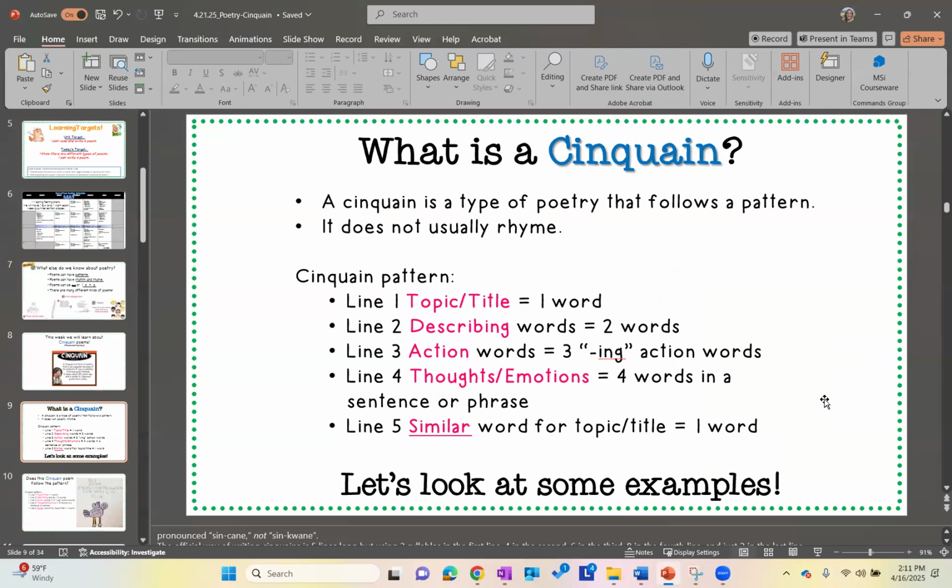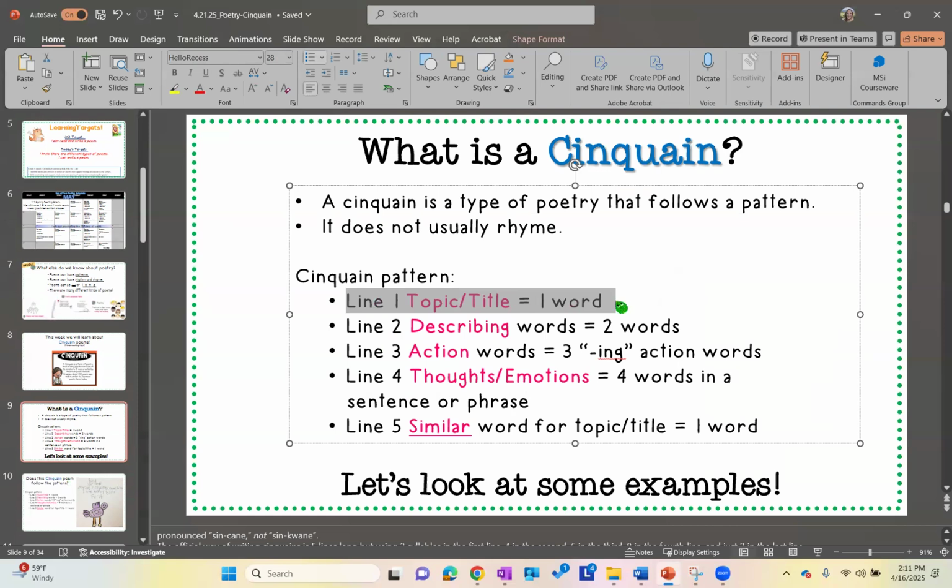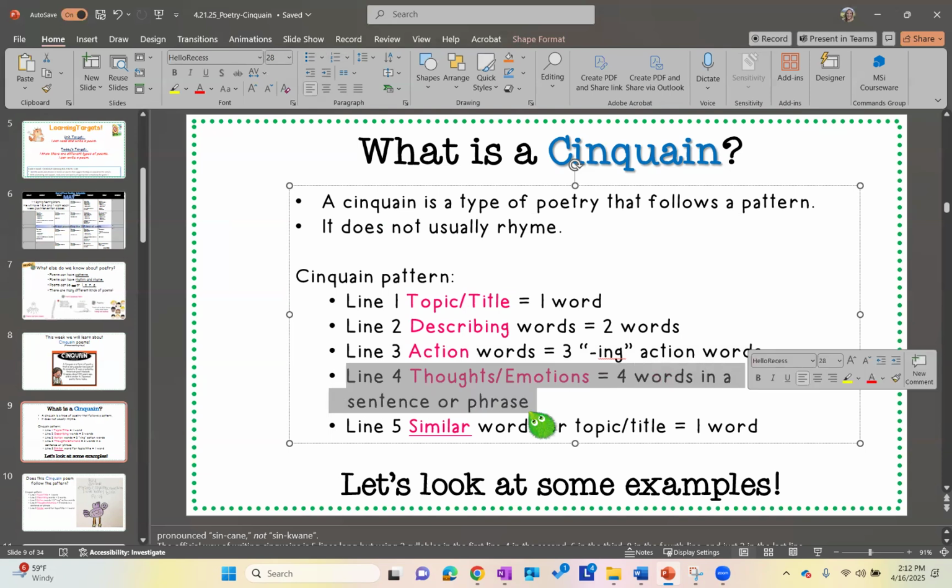All right, so we talked about how some poems follow a pattern. Well, a Cinquain poem does just that, and it does not rhyme. So the first line is going to be one word, and it's going to be the topic or title that you are writing about. The second line is going to be describing words. You're going to use 2 words for that. The third is going to be action words, 3 -ing action words. The fourth line is how you feel, your thoughts or emotions. You're going to use 4 words in a sentence or a phrase.